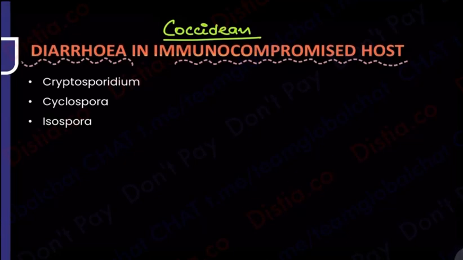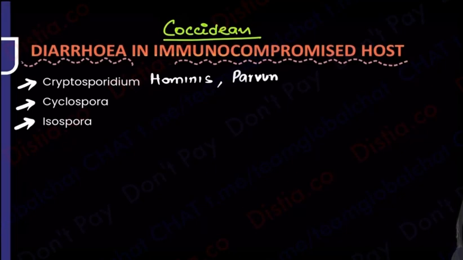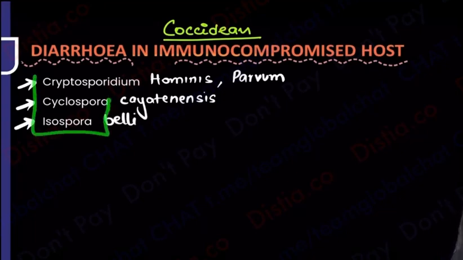So what are the three organisms? Cryptosporidium, Cyclospora, Isospora. Now, Cryptosporidium is of many types. There is Cryptosporidium hominis, there is Cryptosporidium parvum, then we have Cyclospora cayetanensis. I'm just telling you their full names, not that anyone's going to ask you, but read them once, so that if it's written in the paper, you shouldn't feel alienated. And Isospora belli. We always call them by their first name: Cryptosporidium, Cyclospora, Isospora.